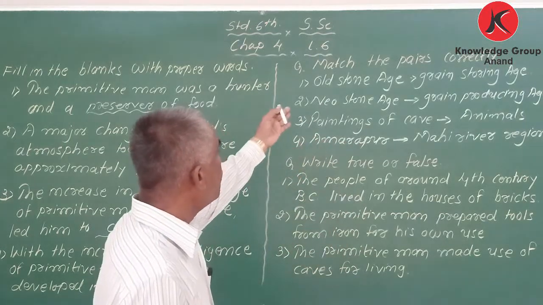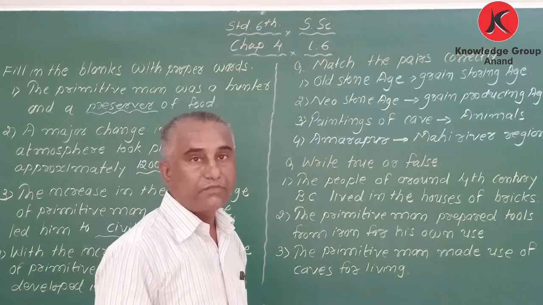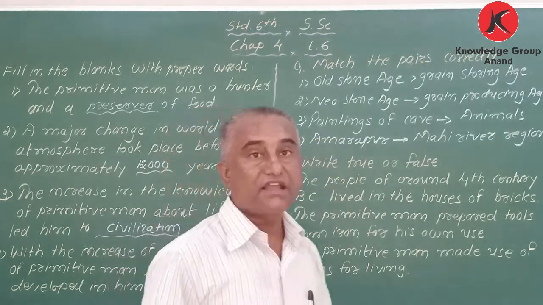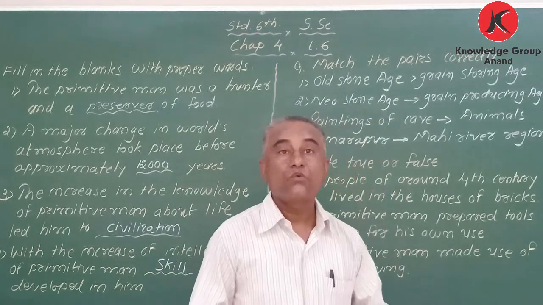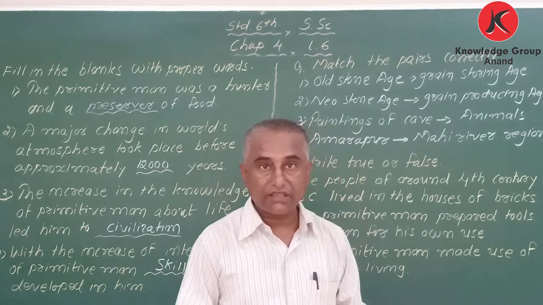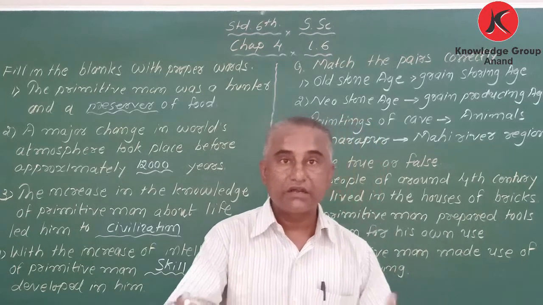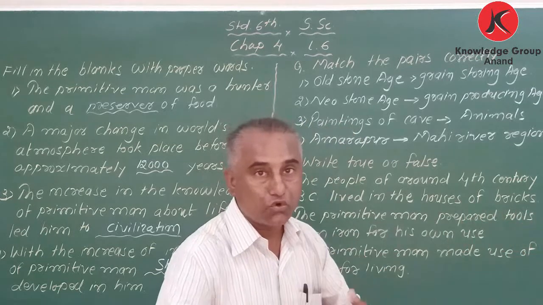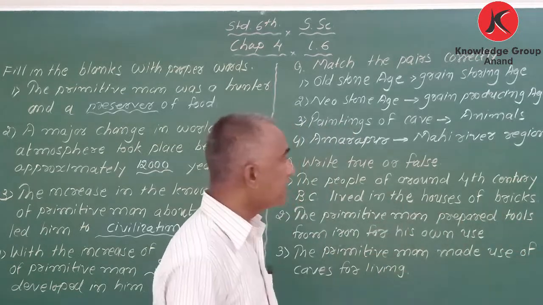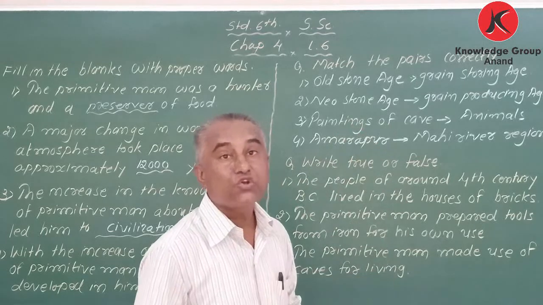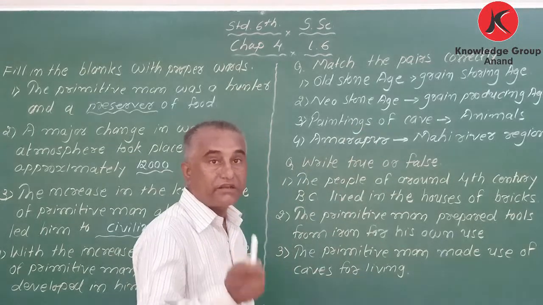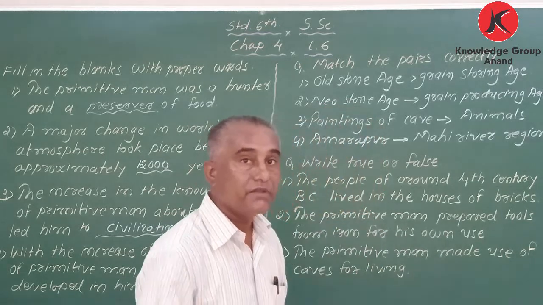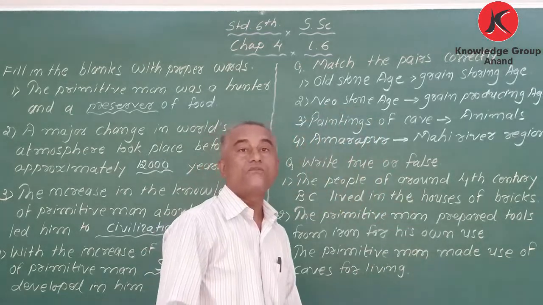Now first one, number one, old stone age. Old stone age is called grain storing, because at that time the primitive man was wandering from place to place and hunting. So that is called grain storing. He wanted to store and to eat. While new stone age is called grain producing, because at that time he had the knowledge of farming.